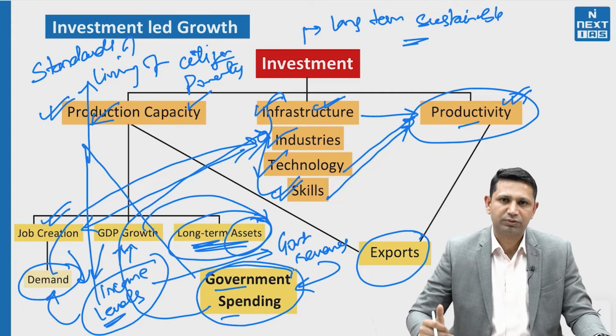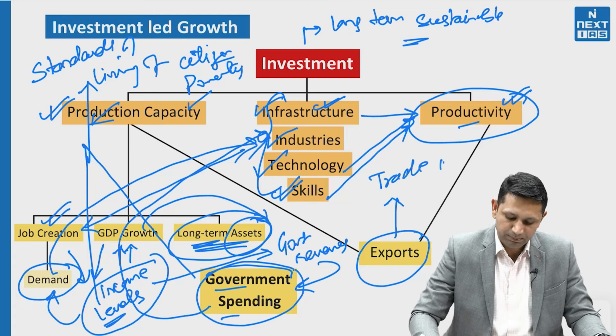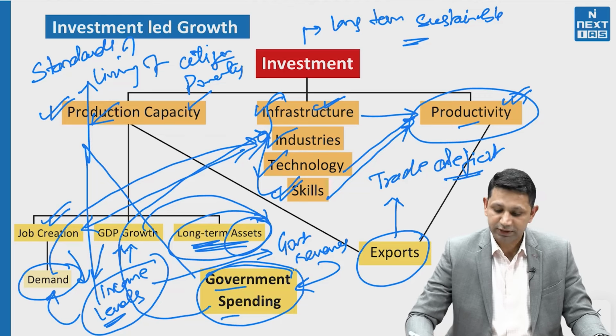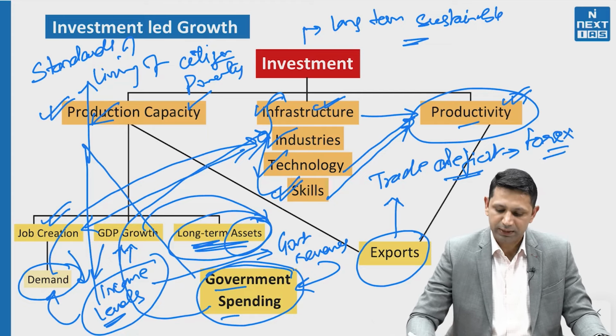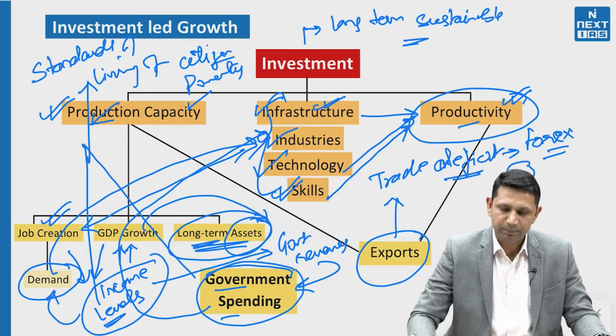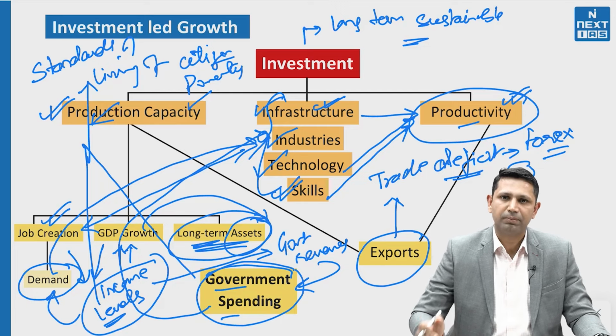This better productivity is going to help in making our exports more price competitive, which means they will have a competitive edge in the international market. When exports increase, it is going to reduce our trade imbalance, our trade deficit. This reduced trade deficit is going to help in improving the forex of the economy. Secondly, the value of the rupee will be more stable, which means the burden of imports will not be increasing in the coming years.